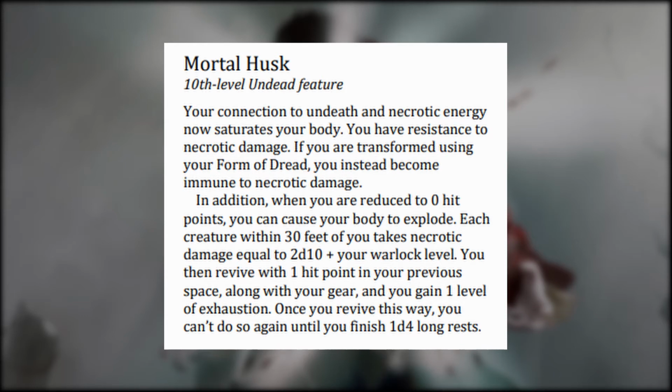The exploding death mechanic takes the spotlight, but the resistance and immunity to necrotic damage isn't something to overlook. Personally, if I was playing this subclass, this is not an ability that I would be looking forward to getting, in large part due to being turned into a living bomb. I don't want to understate how good having a free resurrection is for a character, but being able to hurt my allies is something I want to avoid.